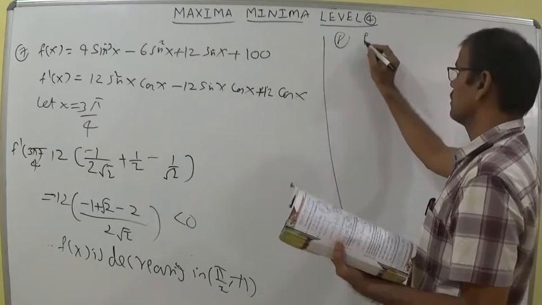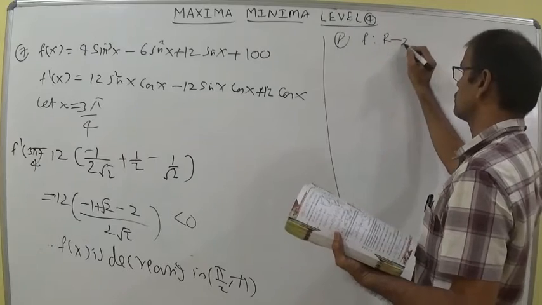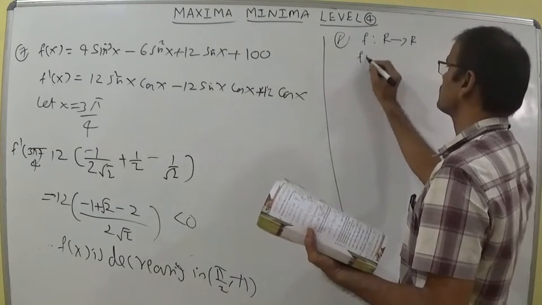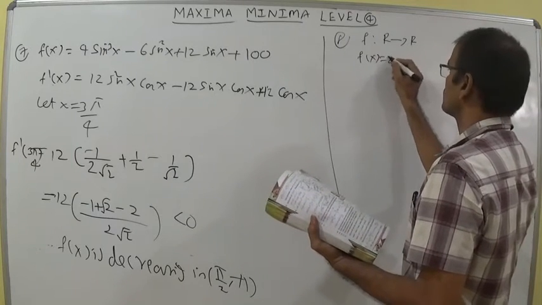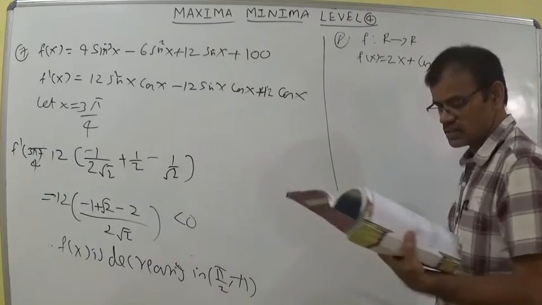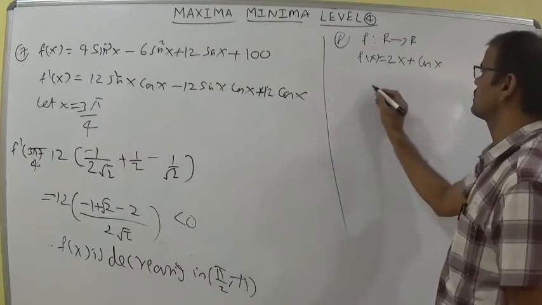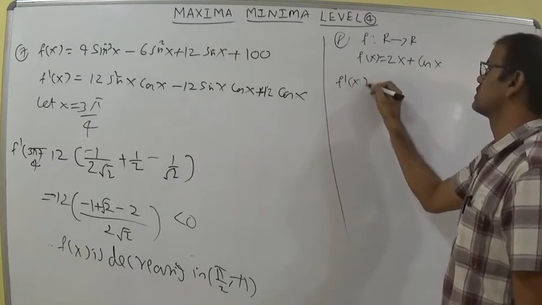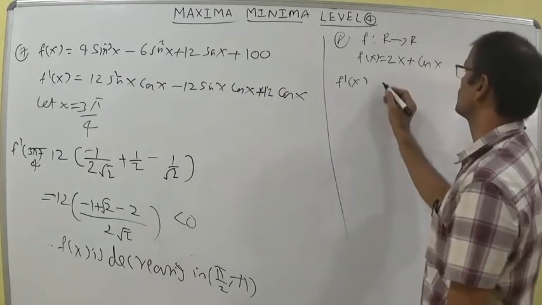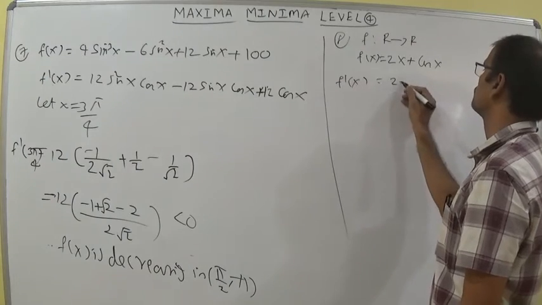8th question: f maps R to R. So this is a real function defined by f of x is equal to 2x plus cos x. According to the options given, whether it is an increasing function or a decreasing function, f dash x, I am writing, 2 minus sin x.